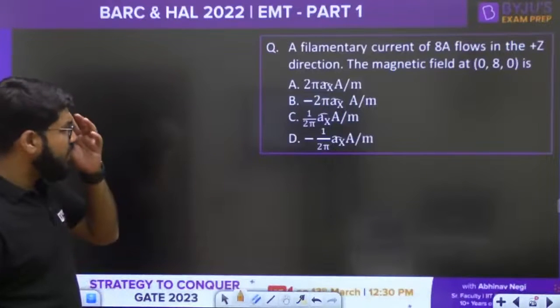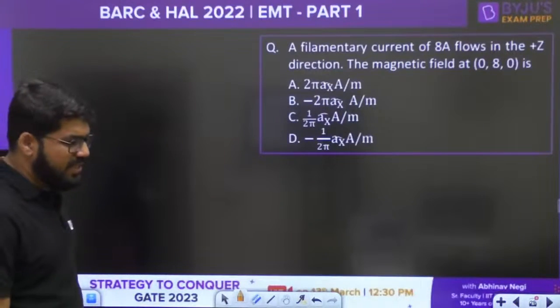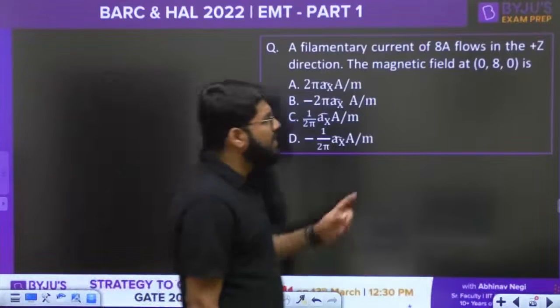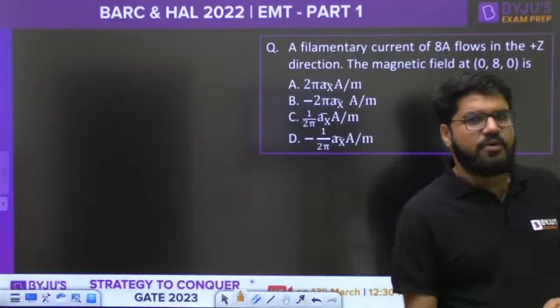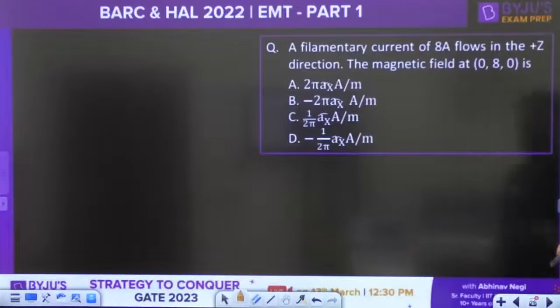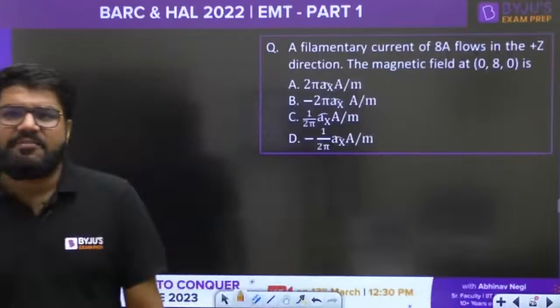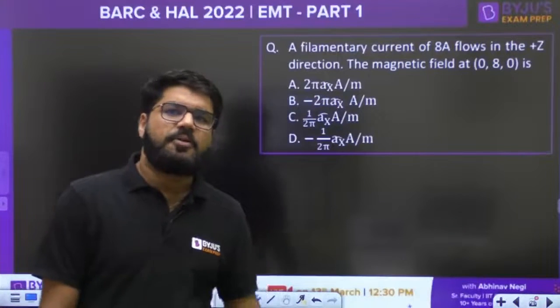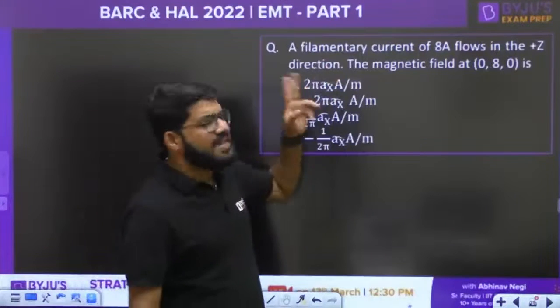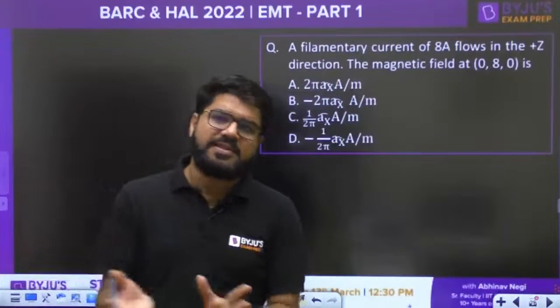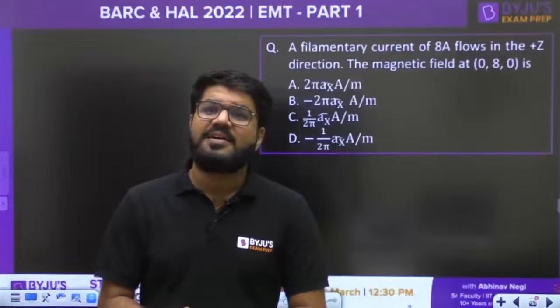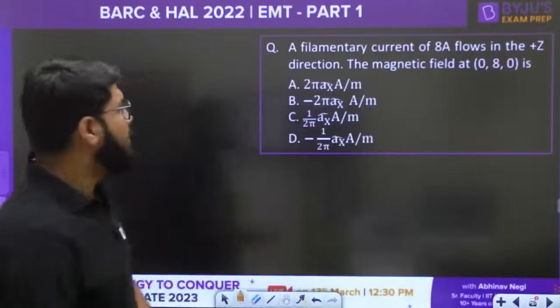A filamentary current of 8 amperes flows in the Z direction. What is the magnetic field at the point 0, 8, 0? Now there is a current flowing along the Z direction. So what is the length along the Z direction? It's infinity. So that is an infinite line current.